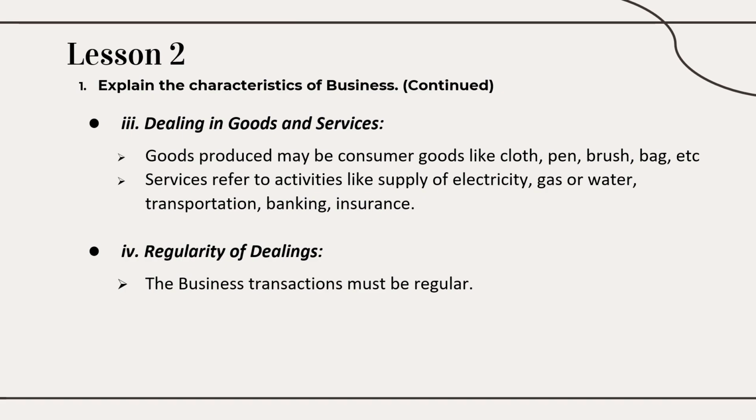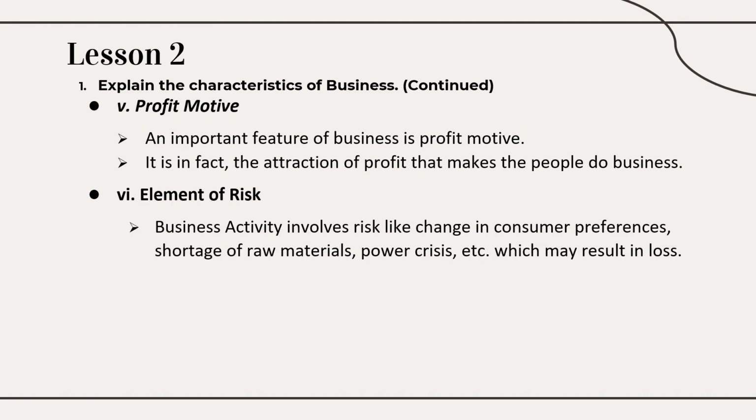Next, the business transaction must be regular. One time you go for exchange and the remaining time stop exchanging, not like that. It should be a continuous one. So the transaction must be regular. And next is, it is always carried out for making money, profit. Because of this profit making, more people are interested to do business. And next, one of the characteristics is that it has an element of risk.